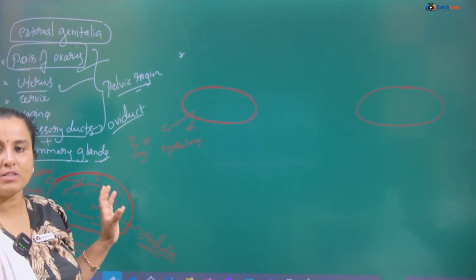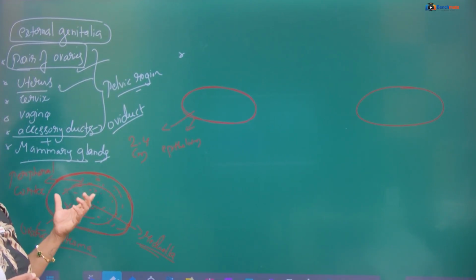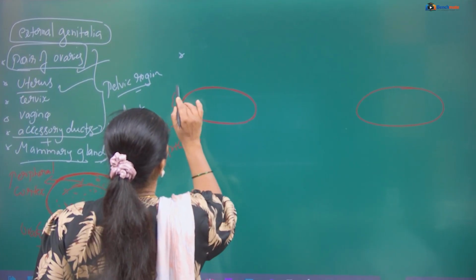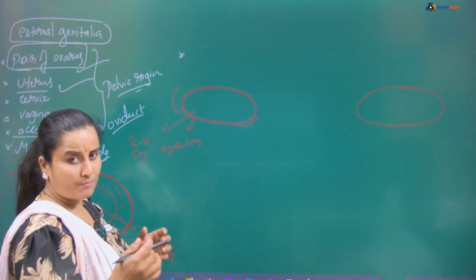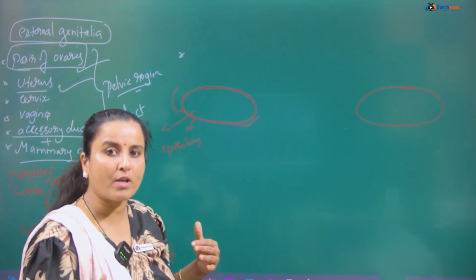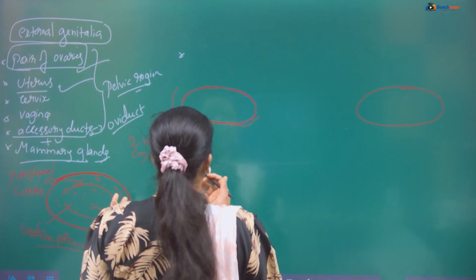This is the anatomy of the ovary. The ovary is supported by the ligament, as I already told you. That ligament helps in the proper laying of the ovaries at the pelvic region, at the lower abdomen region. Clear?